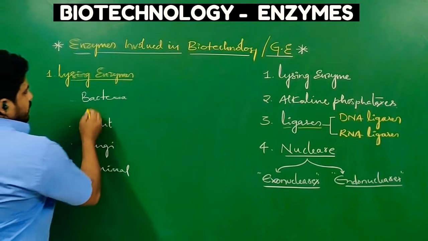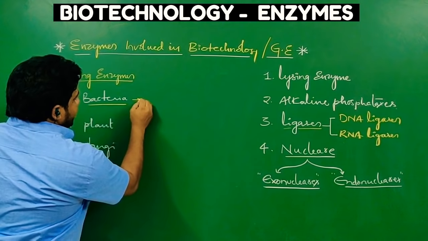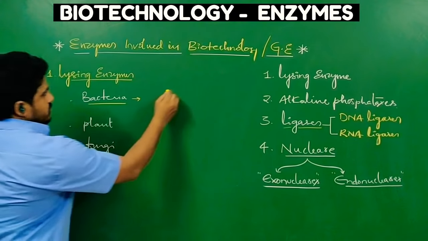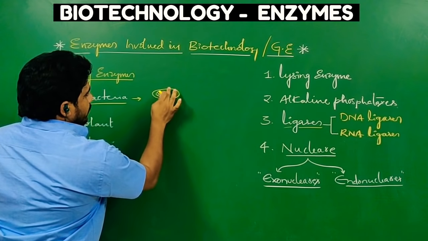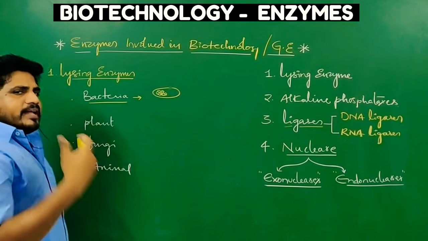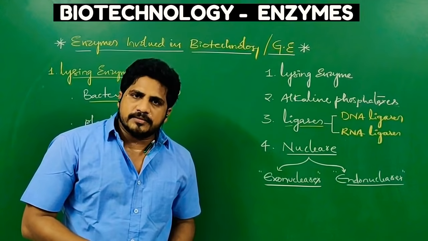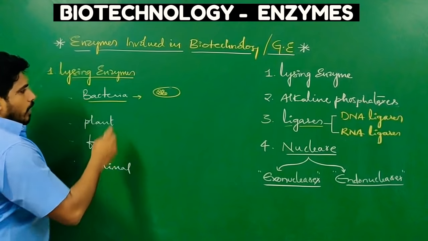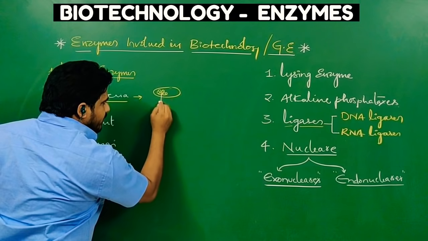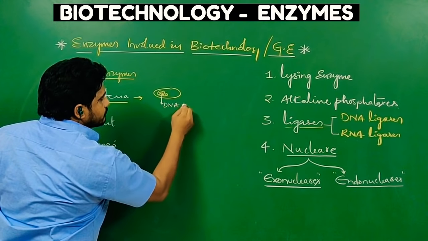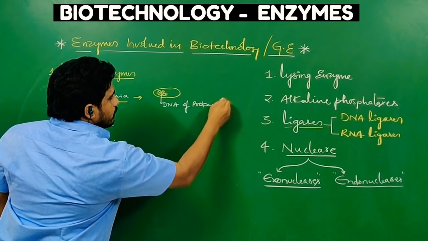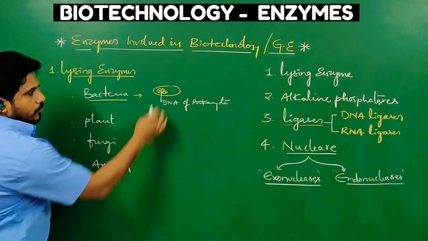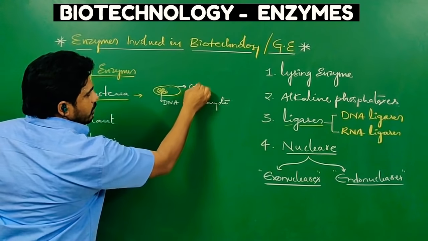But in biotechnology we don't want the bacteria, we need their DNA. Suppose it is the bacteria, inside DNA is present. Without breaking this bacteria, how will DNA be extracted and used further? So, if you want to take the DNA of the bacteria, the DNA of the prokaryote, then we have to break the cell wall.